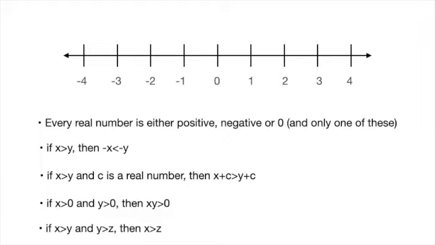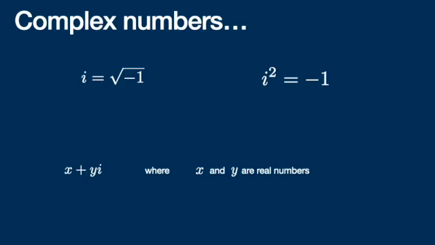Later on in this course, we'll also see complex numbers. Complex numbers come from introducing i, which is the square root of -1, so that i squared is equal to -1. Complex numbers are of the form x plus y times i, where x and y are real numbers.